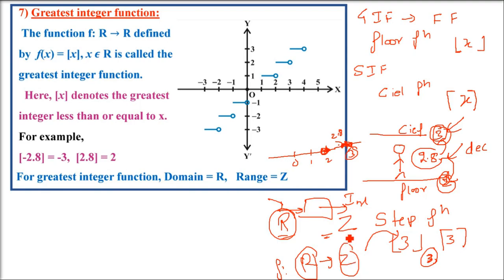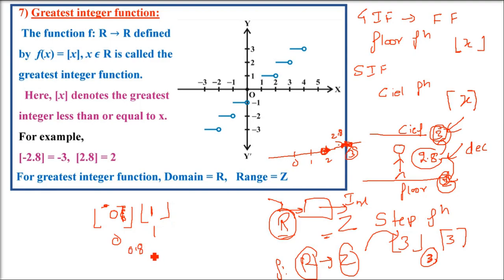Now let us plot it. I am drawing the greatest integer function now. Similarly, you can draw the smallest integer function. Understand this. I am going from 0 to 1. What is the greatest integer function of 0? It is 0 only. What is it for 1?